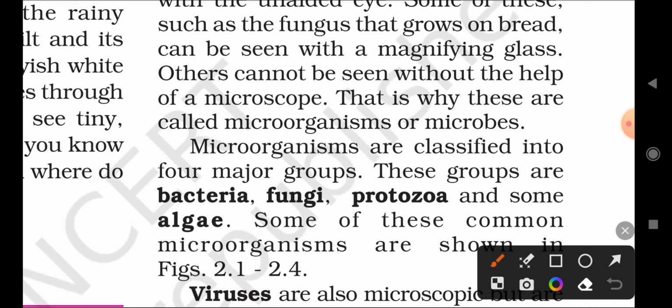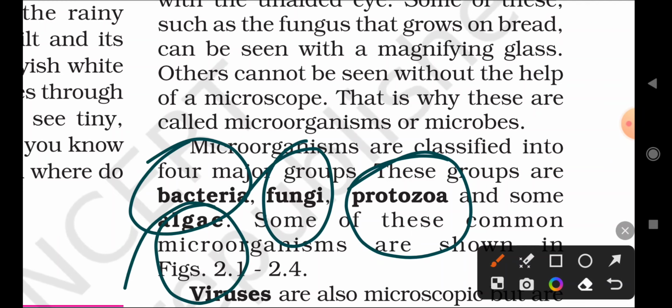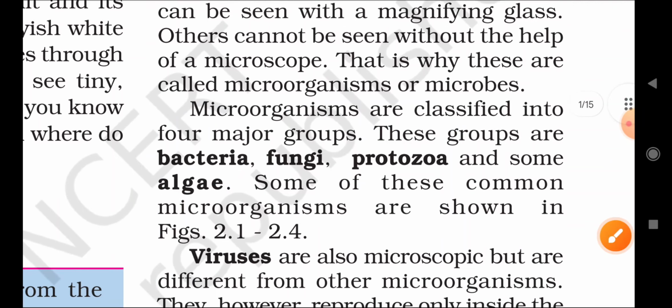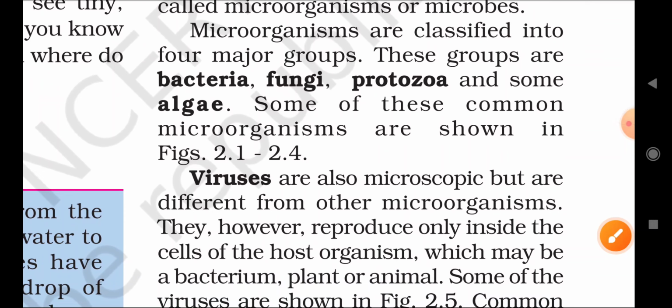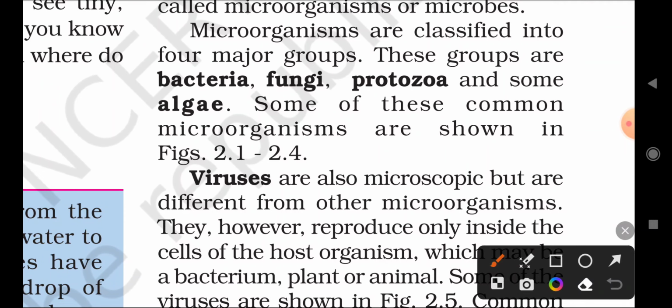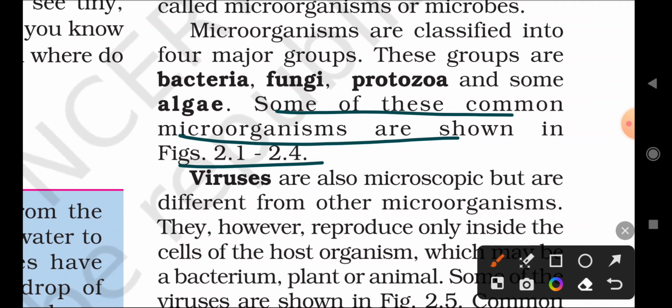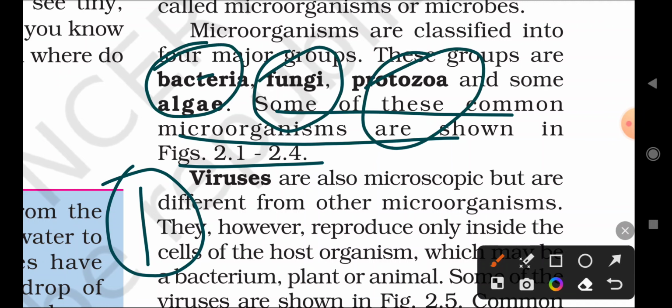What are the four major groups of microorganisms? Bacteria, fungi, protozoa, and algae. All these major groups are only observed with a microscope. Some of these common microorganisms are shown in figures 2.1 to 2.4. In later sections we'll see the pictures of bacteria, fungi, protozoa, and algae. Before that, we will study them one by one. So what are the types of microorganisms? Bacteria, fungi, protozoa, and algae.